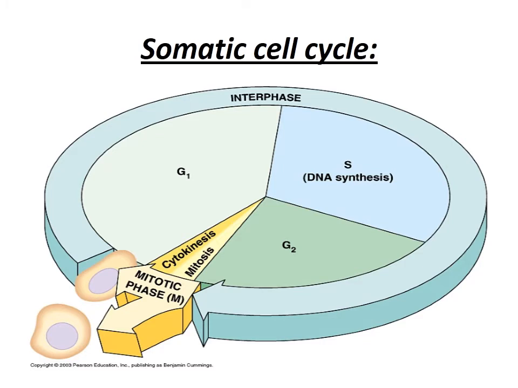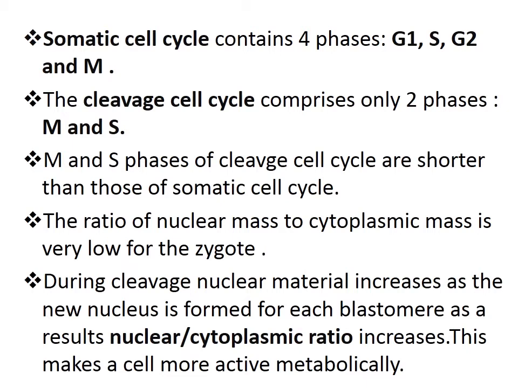So this is the somatic cell cycle, where you have the mitotic phase, the S phase, the growth 1 phase and the growth 2 phase. Here, in the interphase stage, only the DNA synthesis or S phase is present in cleavage cells, as well as the mitotic phase. So the time that is required is less. It takes just 30 minutes. The somatic cell cycle contains 4 phases: G1, S, G2 and M. The cleavage cell cycle comprises only 2 phases, M and S, and these are shorter than those of the somatic cell cycle.